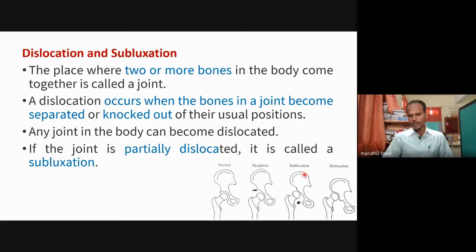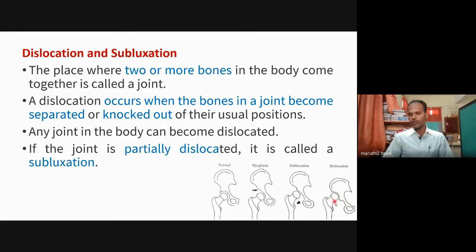Subluxation. Subluxation means this is the cavity where a bone should be placed, but due to injury or some unwanted movements, the humerus bone moves up. This is called subluxation. Dislocation means it comes completely out from the joint.